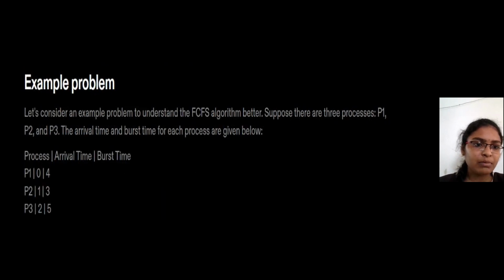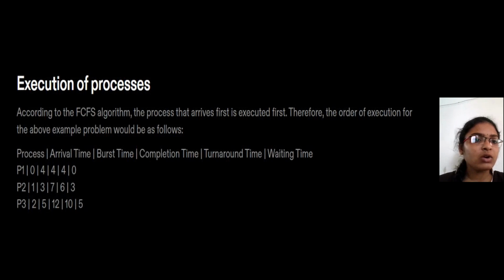Here, consider an example problem to understand the FCFS algorithm better. Suppose there are three processes, P1, P2, P3. The arrival time and burst time for each process are given. Process, arrival time, burst time: P1 0, 4; P2 1, 3; P3 2, 5. These are given. Now let us see the execution of processes.